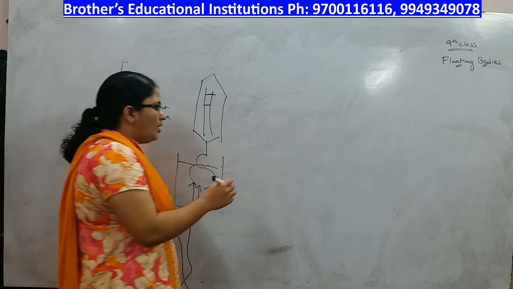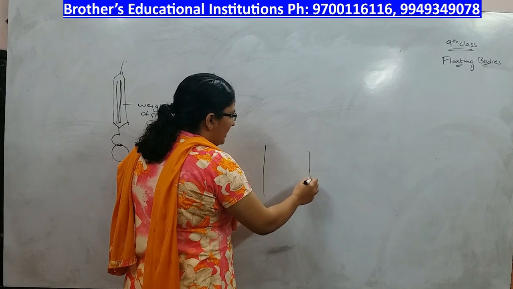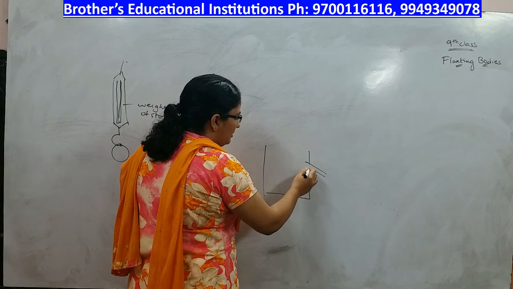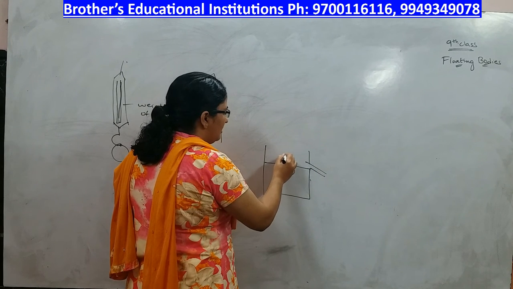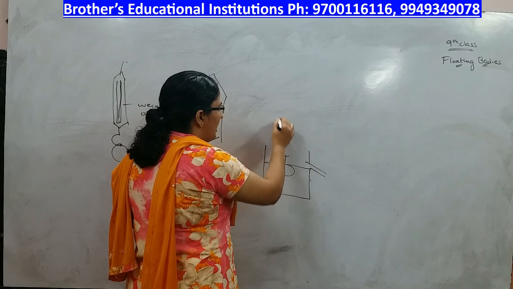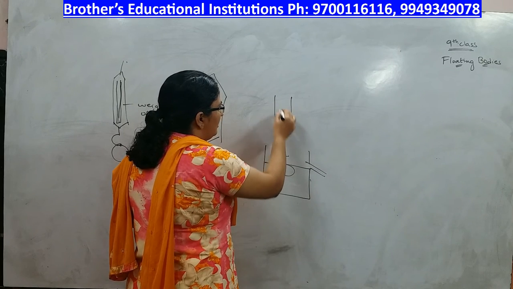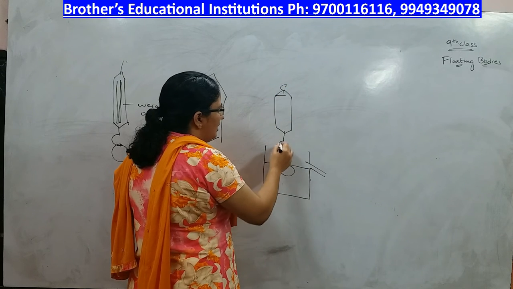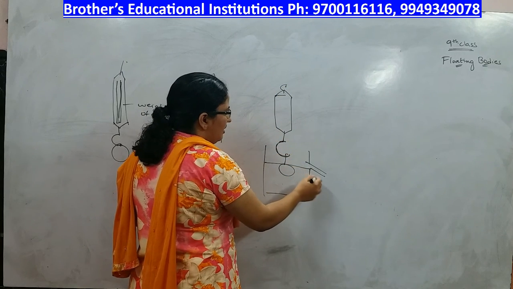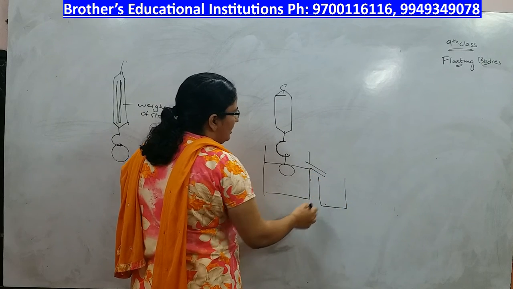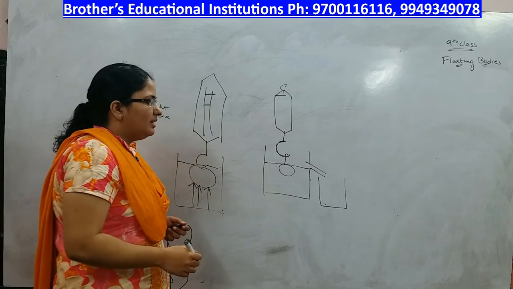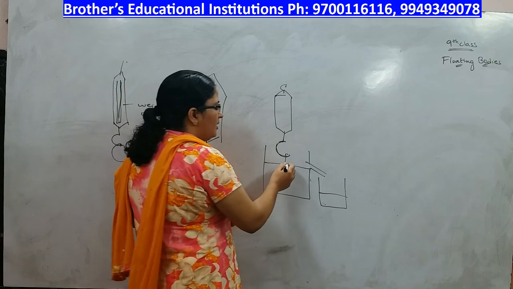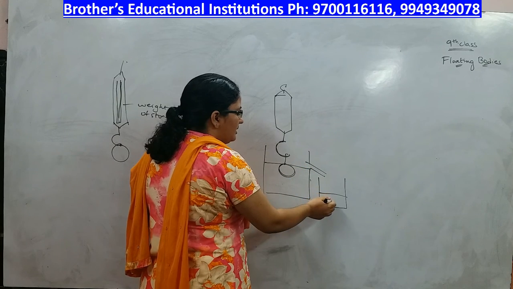For that, what you have to do is you have to take an overflow jar. This is the spring balance. Now, you are keeping the stone in the overflow jar. When you are keeping the stone in the overflow jar, the volume of water equal to the stone will overflow into this jar.